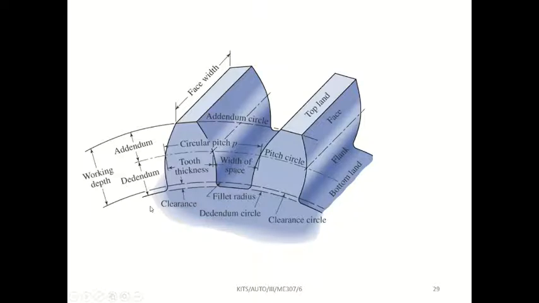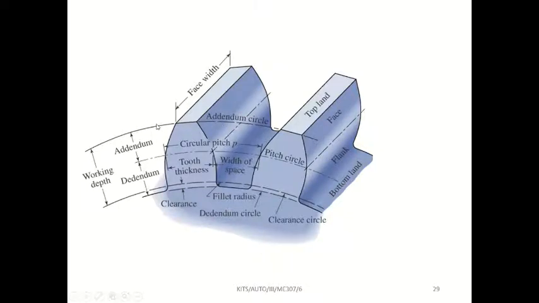Next, this bottom circle. Can you see this bottom circle? This innermost or bottommost circle is called the dedendum circle.